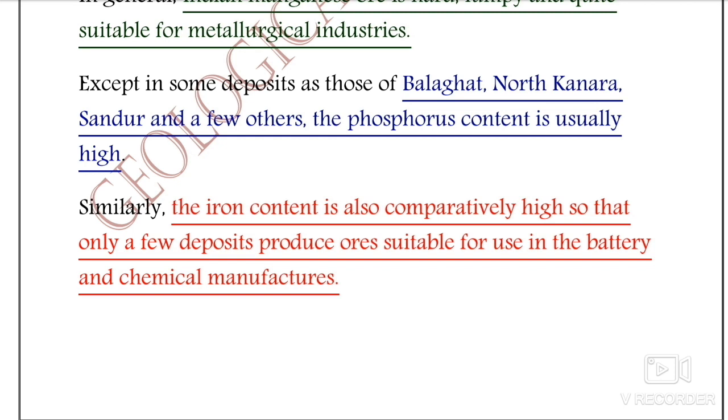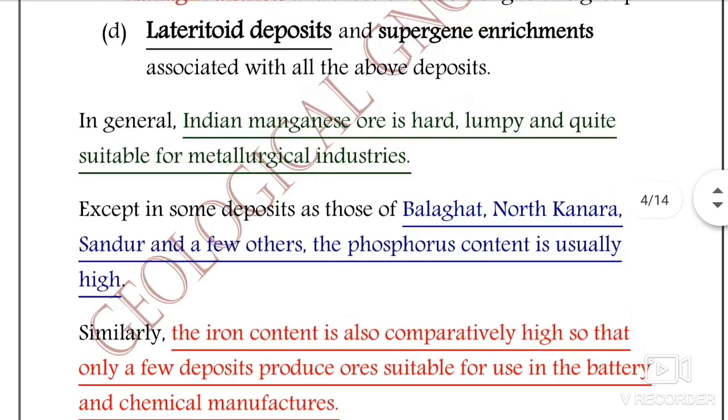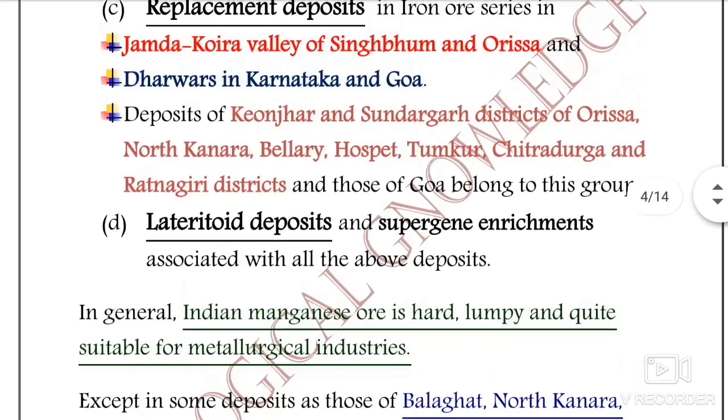So the iron content is higher in the iron ore series of Bihar and Odisha, so only a few deposits produce ore suitable for use in battery and chemical manufacturing because of the high iron content. So this was about the distribution, the classification or types of deposits, what types of deposits occur in the Indian subcontinent.